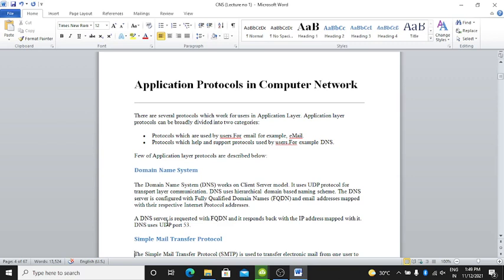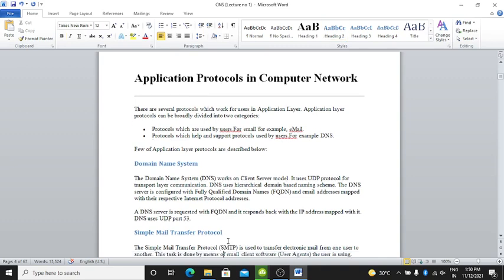A DNS server is requested with an FQDN and responds back with the IP address mapped with it. DNS uses UDP port 53. This is all about the domain name system.